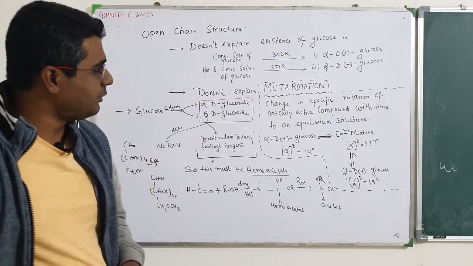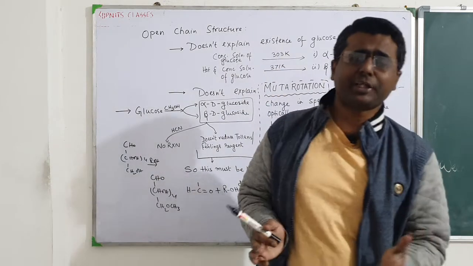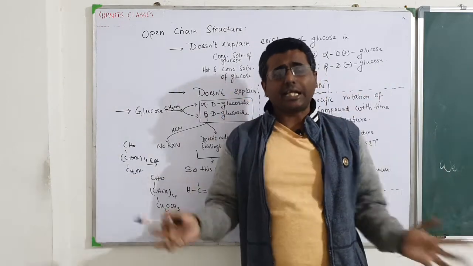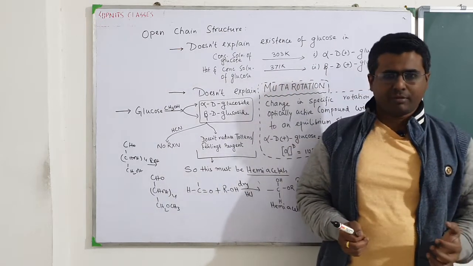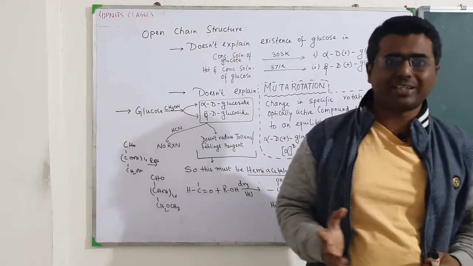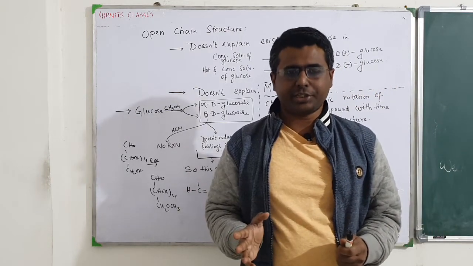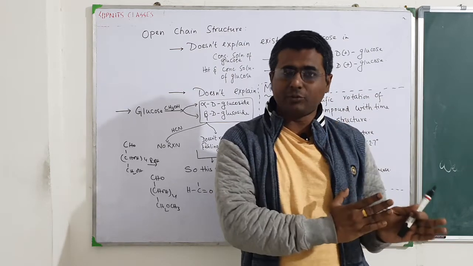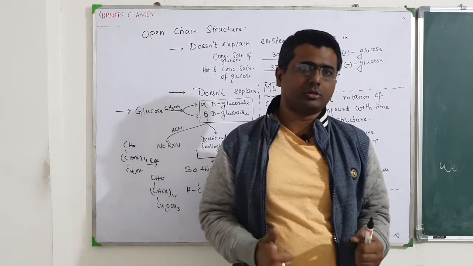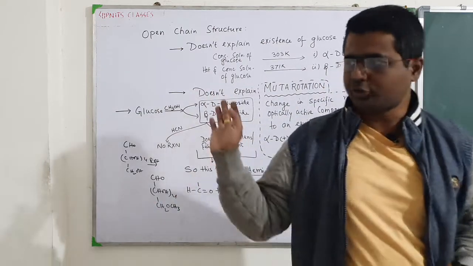Okay, so now you copy all these things, and after that we will be dealing with the formation of the cyclic structure of glucose, something that is called the pyranose structure or Haworth projection. We have already done the Fischer projection, but that is for the open one. We will do it for the closed one also, the Fischer projection, pyranose structure or Haworth projection. Copy this down.